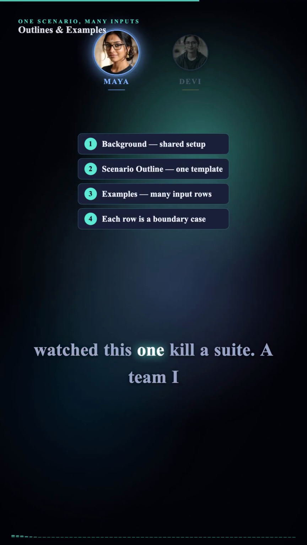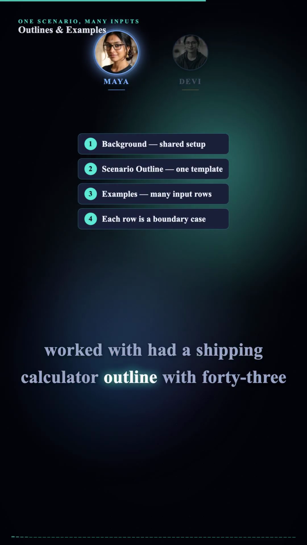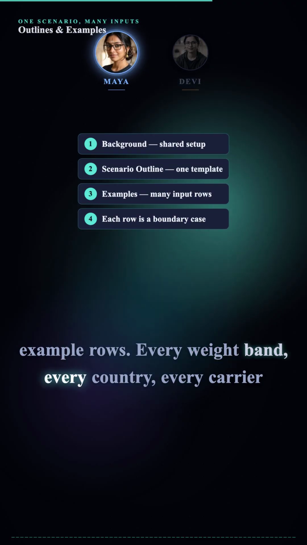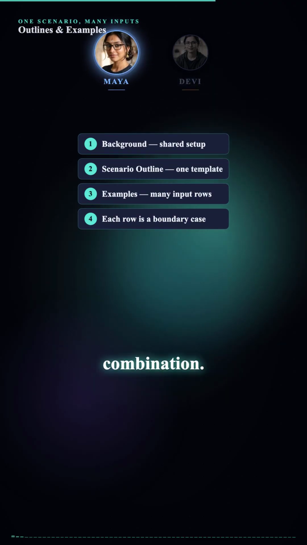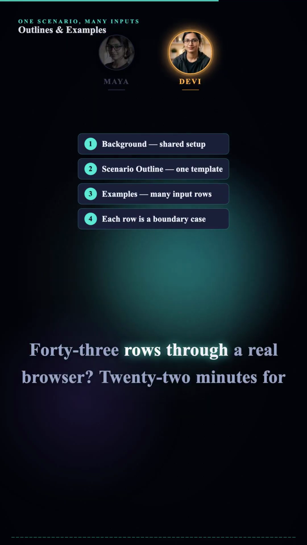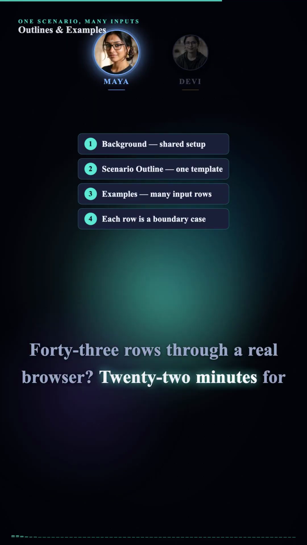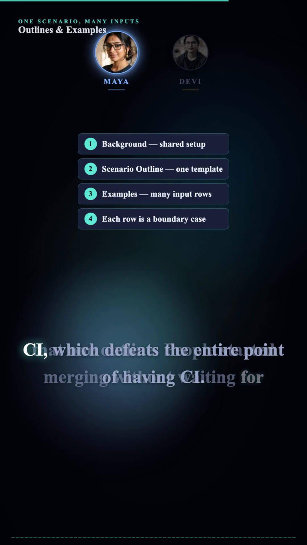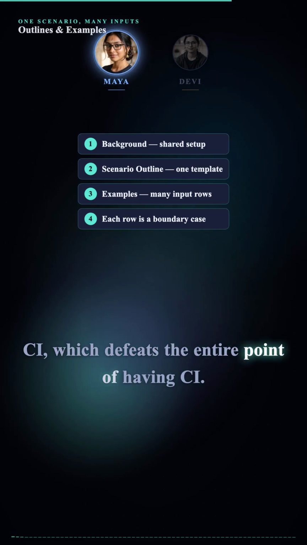And I've watched this one kill a suite. A team I worked with had a shipping calculator outline with 43 example rows. Every weight band, every country, every carrier combination. 43 rows through a real browser? 22 minutes for that one outline. People started merging without waiting for CI, which defeats the entire point of having CI.